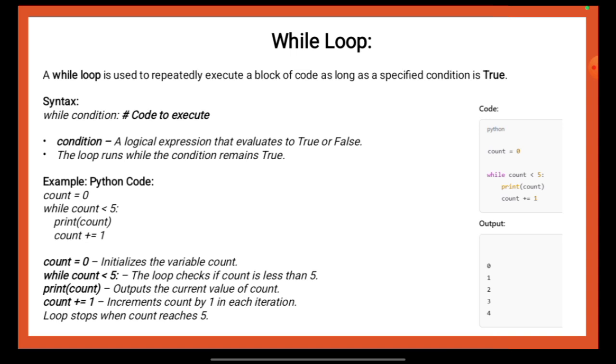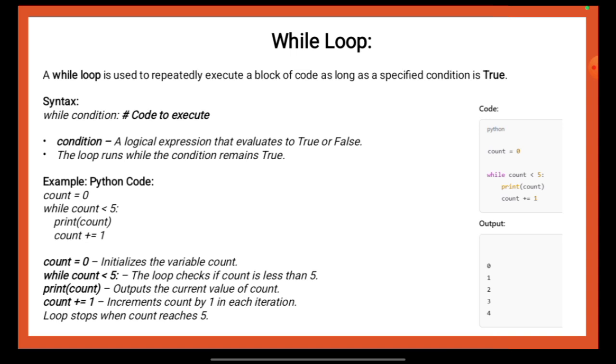In the provided example, the variable count is initialized to 0, count = 0. The while loop checks if count is less than 5, while count < 5. If the condition is true, the print(count) statement outputs the current value of count.